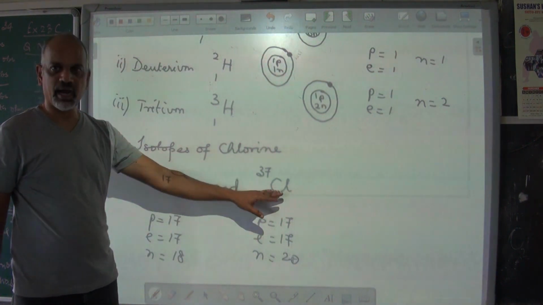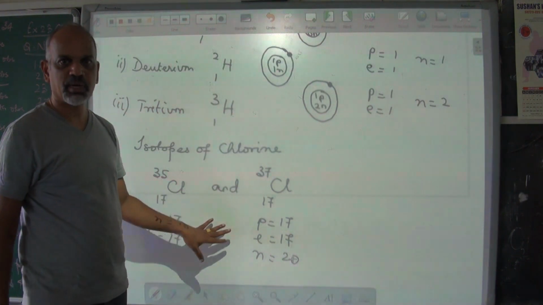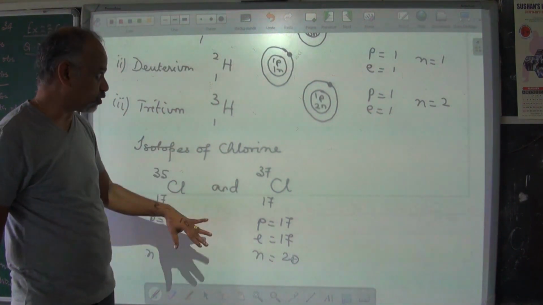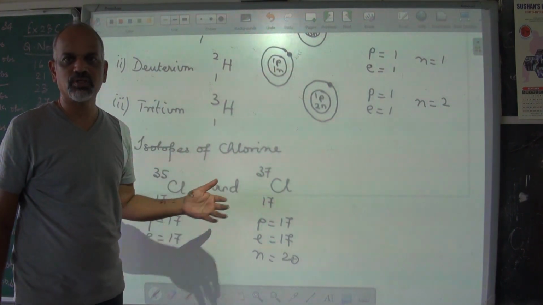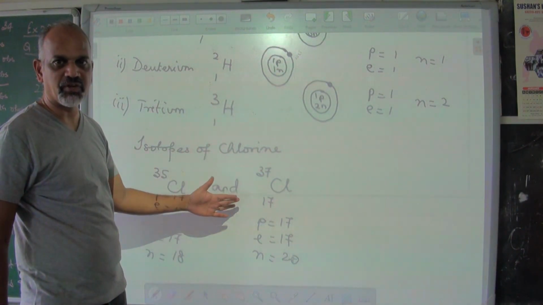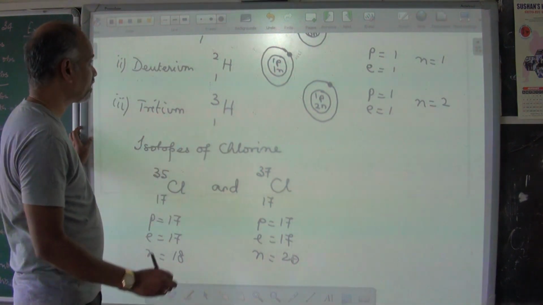So these two are isotopes of chlorine. They have same atomic number but different mass number. That could be the definition for isotope, or you can write they have the same number of protons or electrons but they have different number of neutrons. That's about isotopes. Next,